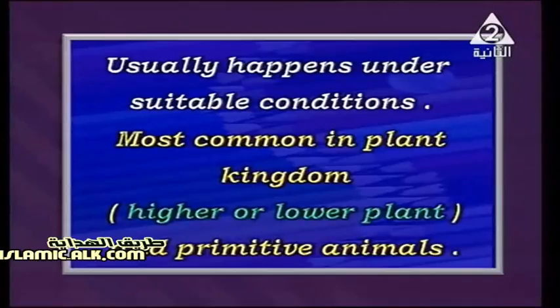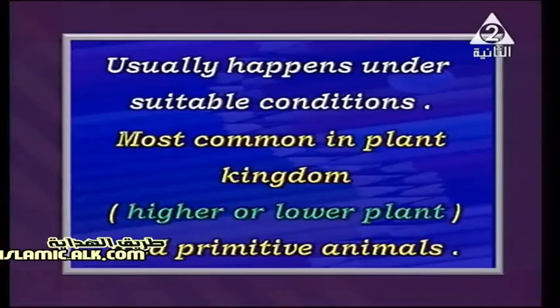Like adiantum and most of the plants, they are called ferns. We have two different types, higher plants and lower plants. Higher plants are flowering plants, while lower plants are what? They are ferns, and also the primitive animals. Primitive animals here means what? Like unicellular living organisms or multicellular ones, like starfish, hydra, and jellyfish.